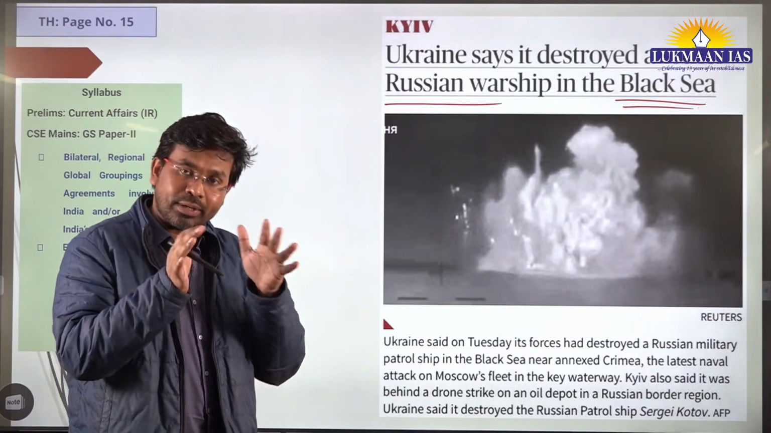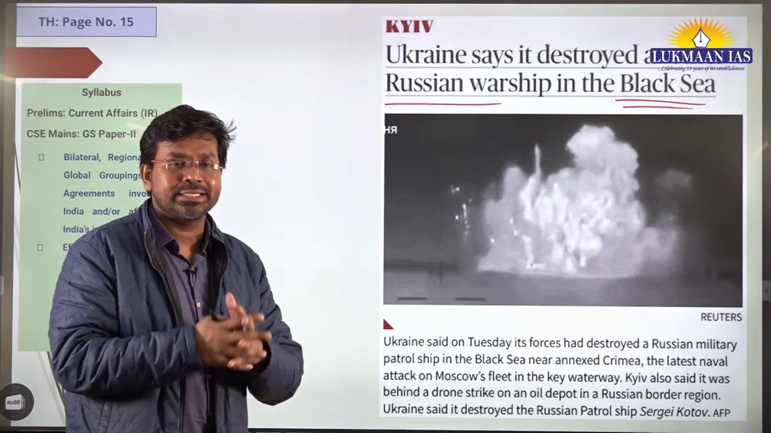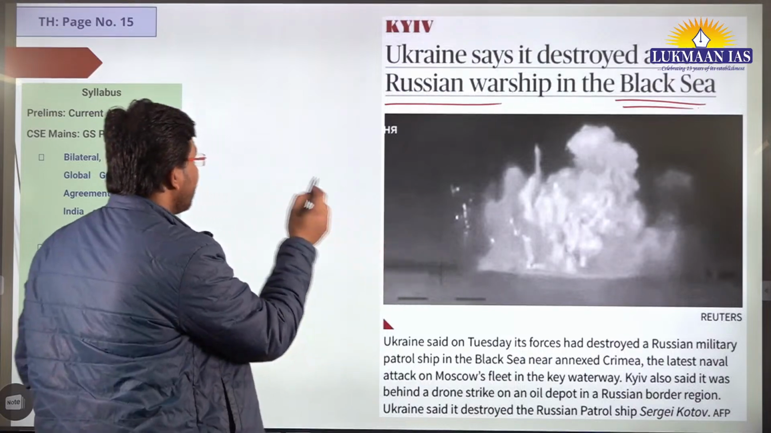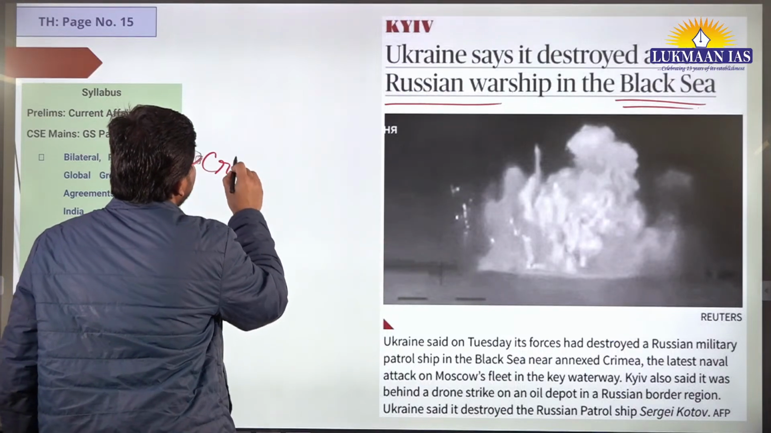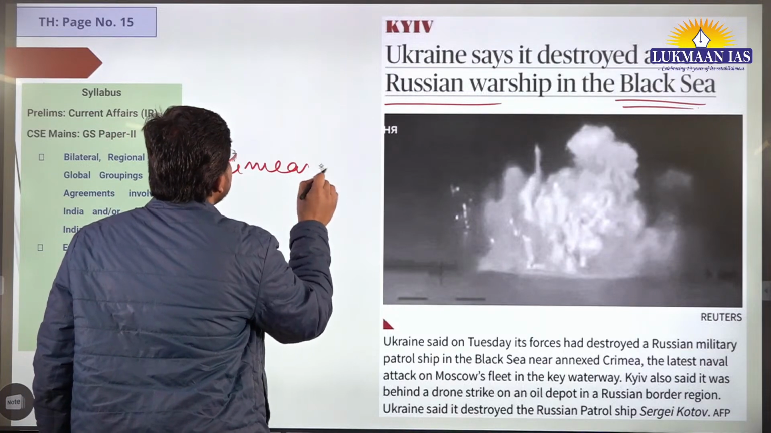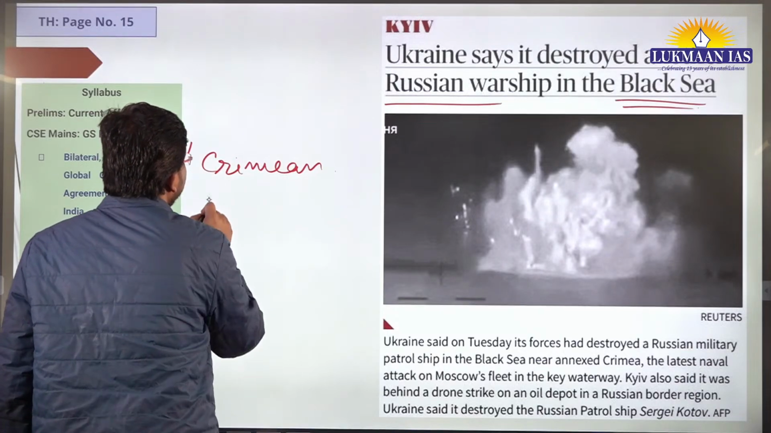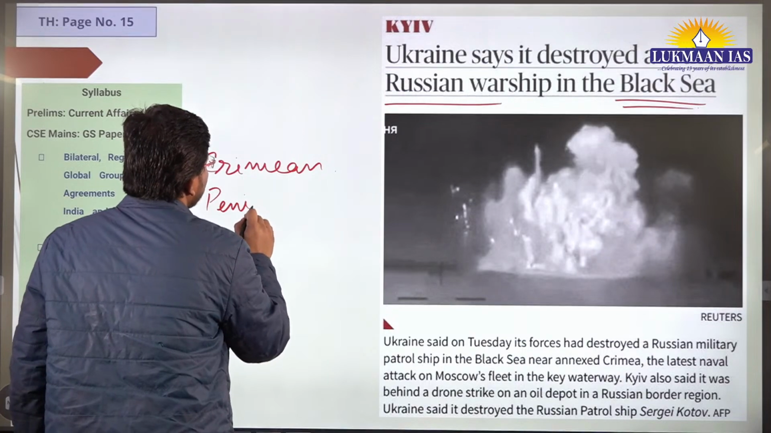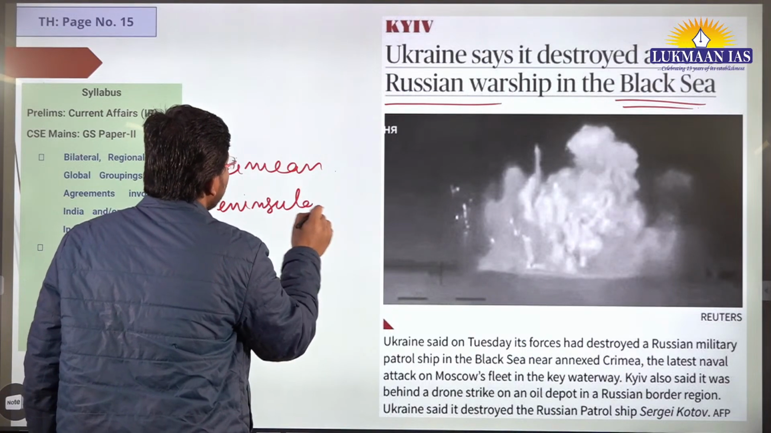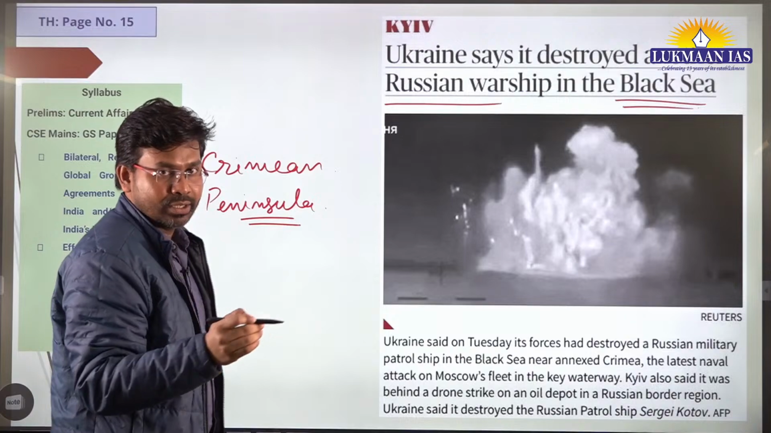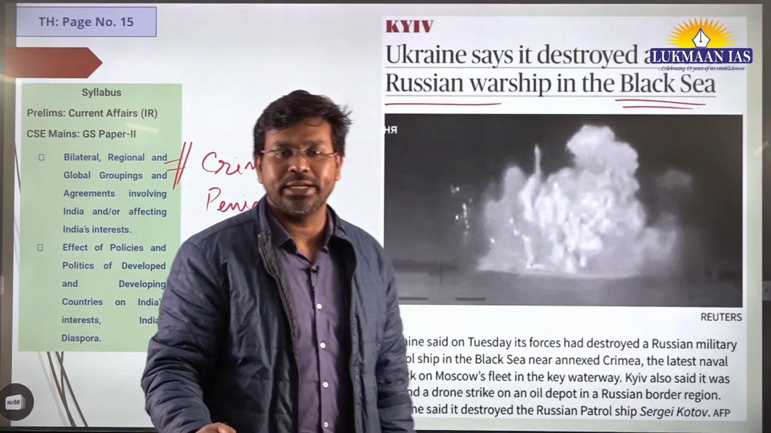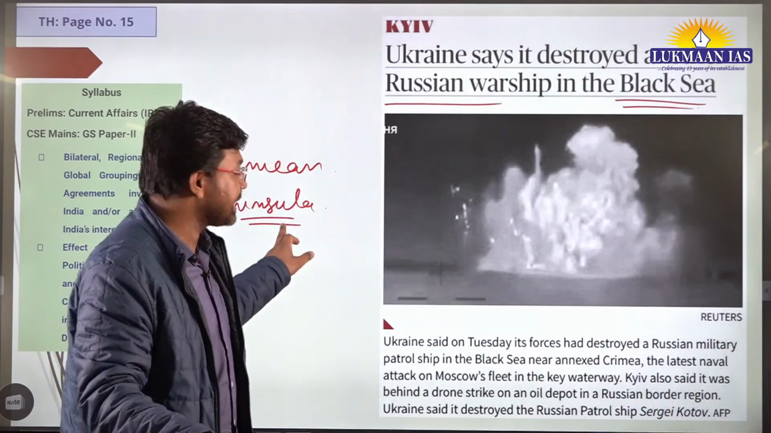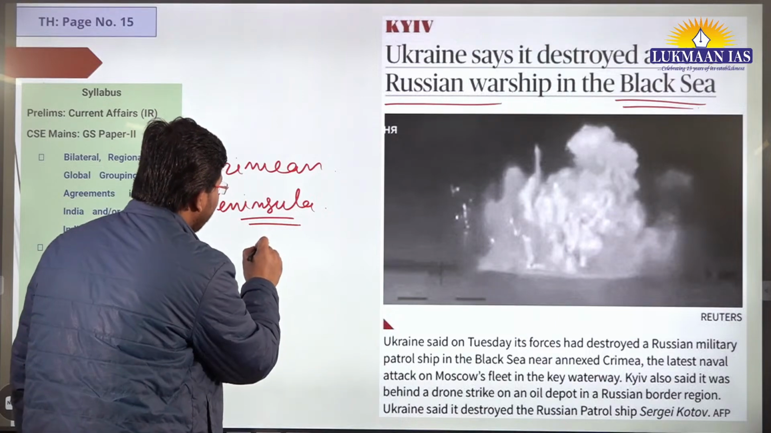If we talk about the Black Sea region, there is a peninsula which is known as Crimea. The Crimean Peninsula is located over there. Earlier this Crimean Peninsula was part of Ukraine, but in 2014, what China has done, China has annexed this particular peninsula.